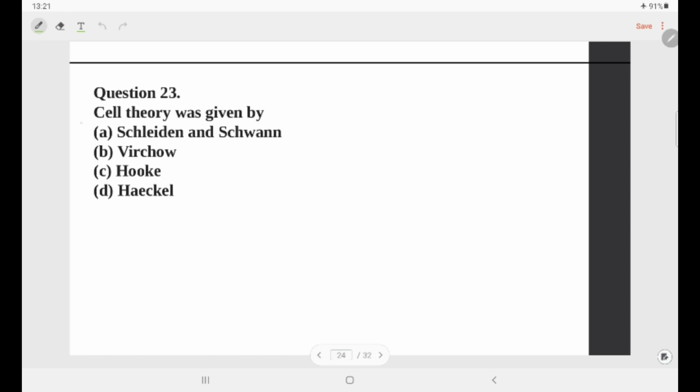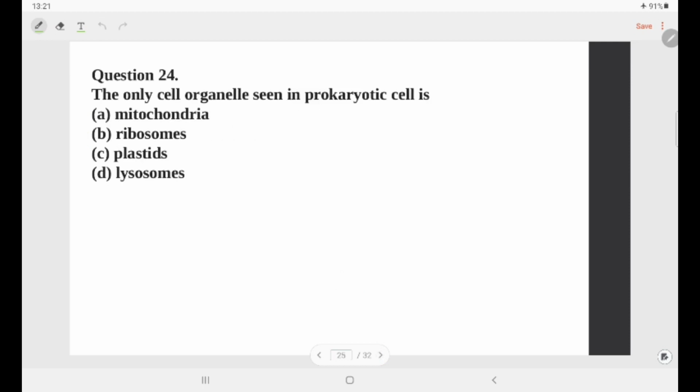Question 23, cell theory was given by Schleiden and Schwann. So, A is the option. Question 24, the only cell organelle seen in prokaryotic cell is ribosomes. Here you will find 70S type of ribosomes, whereas in eukaryotic cells you will find 80S type of ribosomes.